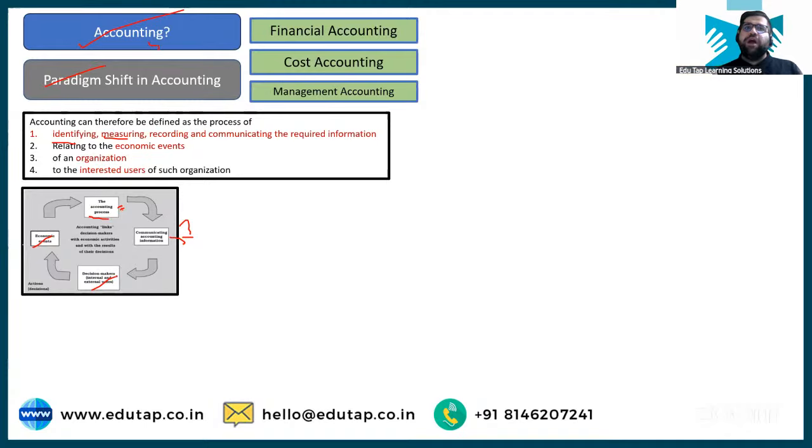But generally, if you have to bifurcate cost accounting and financial accounting, it is said that financial accounting is done for the external people and cost accounting is done for the internal interested users. Can I say that cost accounting deals with the fixation of selling price? And will you do cost accounting for the external people? No, it is for internal people only.